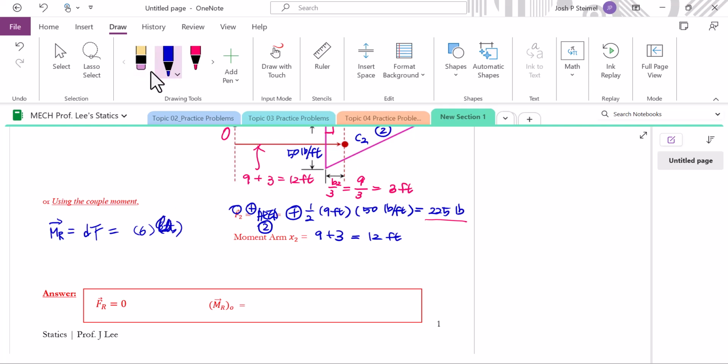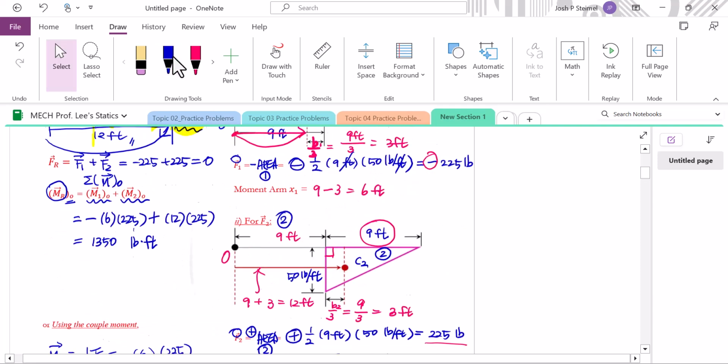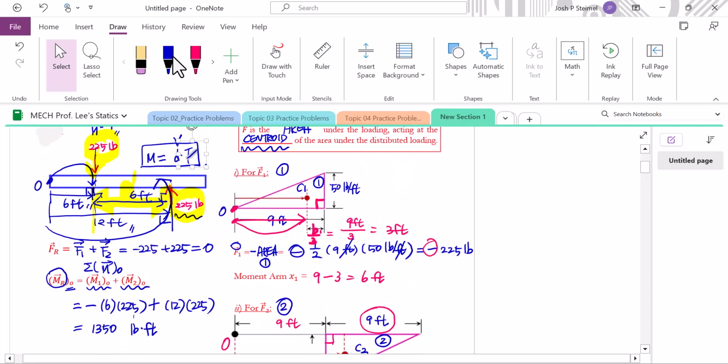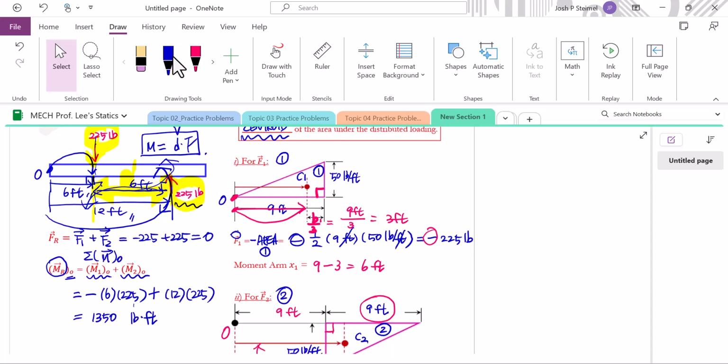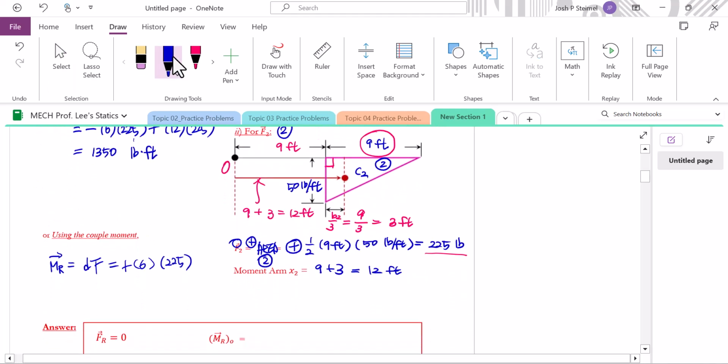So 6 times 2 to 5 absolute value. Then we're going to choose either one to call this upward, should be what? Positive. For this one also positive. Therefore, should be positive. So same result, 1350 pounds feet using this method as well.